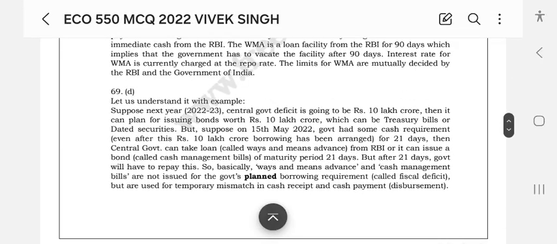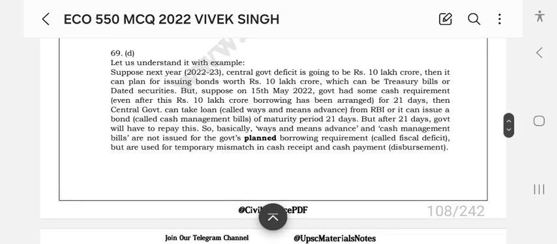Next, let us understand it with an example. Suppose next year 2020 the central government deficit is going to be rupees 10 lakh crore. Then it can plan for issuing bonds worth rupees 10 lakh crore, which can be treasury bills or dated securities.